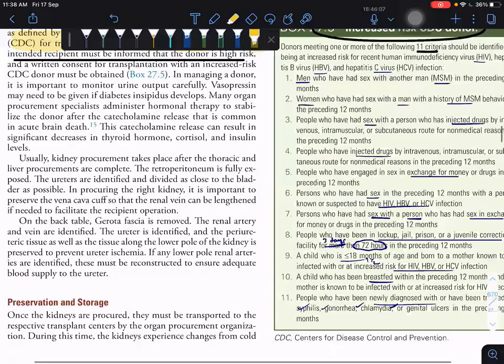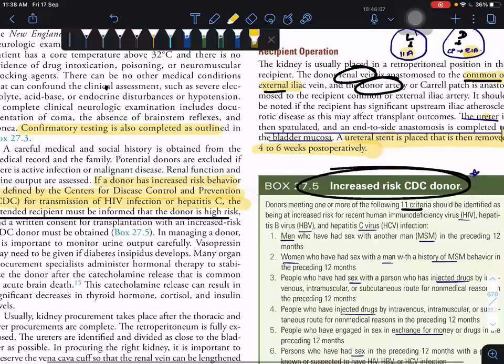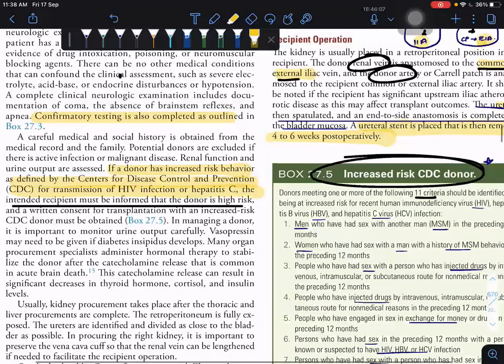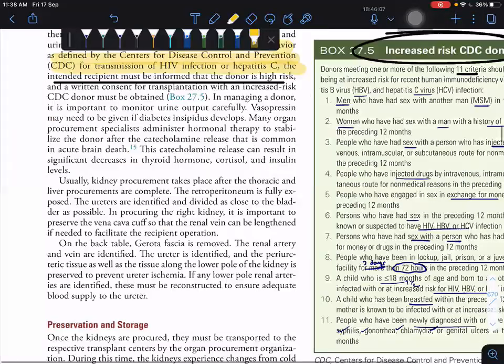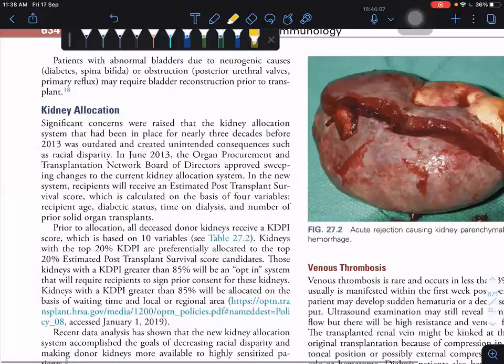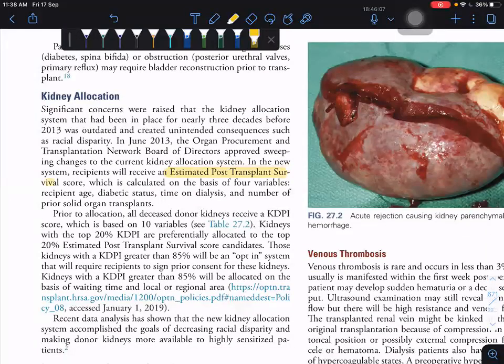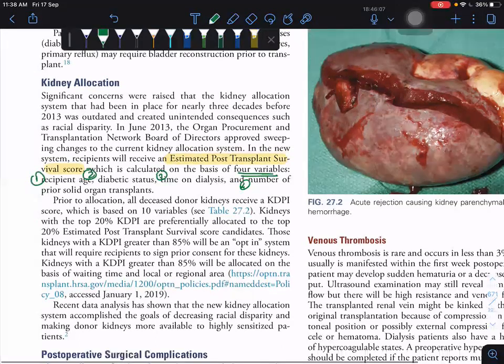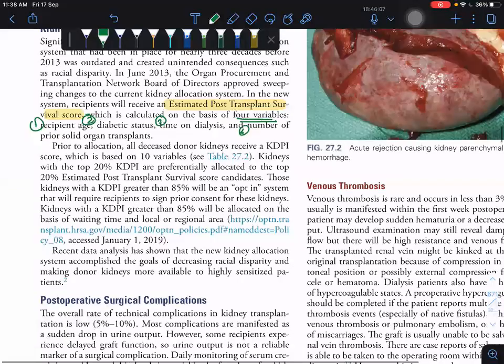Okay. The kidney allocations, they are also telling. For the kidney allocations, they are telling the estimated post-transplant survival score, based on 4 variables. One is recipient age, second is diabetic status, third is time on dialysis, and the fourth is the number of prior solid organ transplantations.